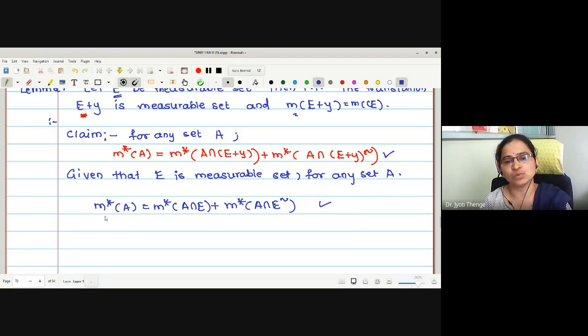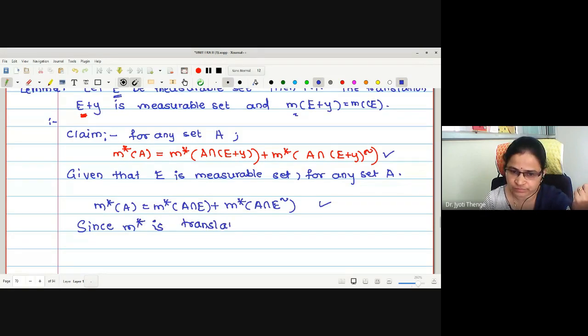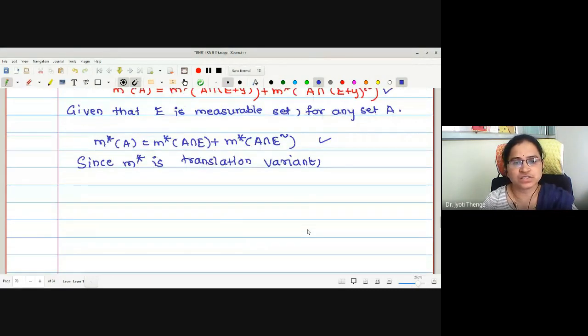To prove this result, initially we will try to use the result that M star itself is translation invariant. If M star is translation invariant, may I write M star of A equals M star of A plus Y? Y is the translation scalar we have used. Let us write the translation invariant property for all three terms involved in the statement. Let me call it statement number 1.